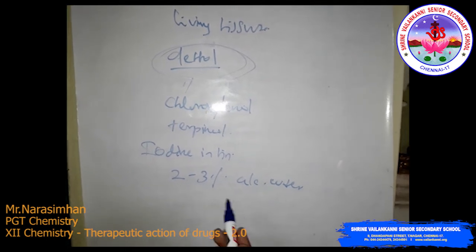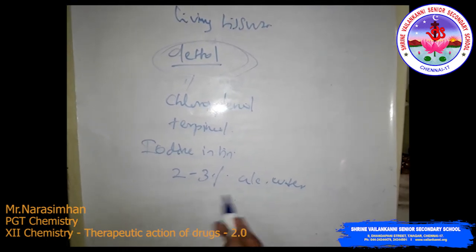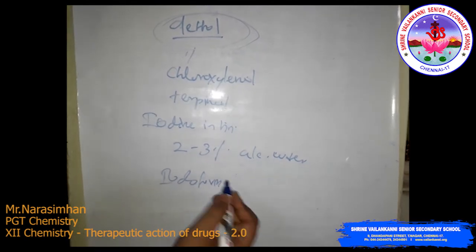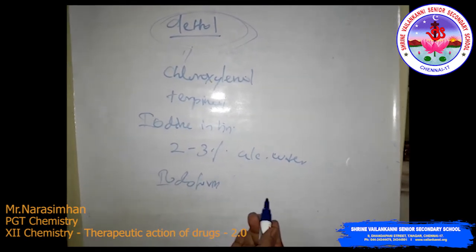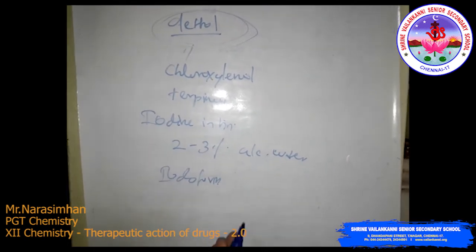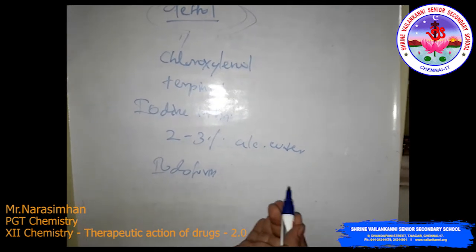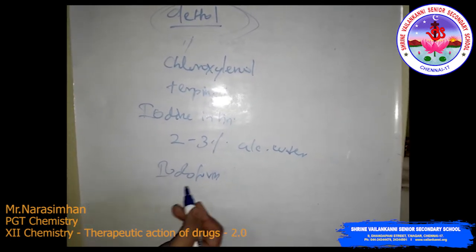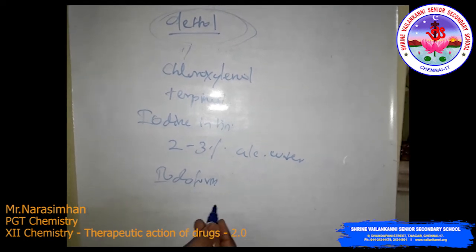Iodoform is also used as an antiseptic for wounds. Borine powder, that is boric acid, in diluted aqueous solution is a weak antiseptic for the eyes. Okay, so these are called antiseptics.